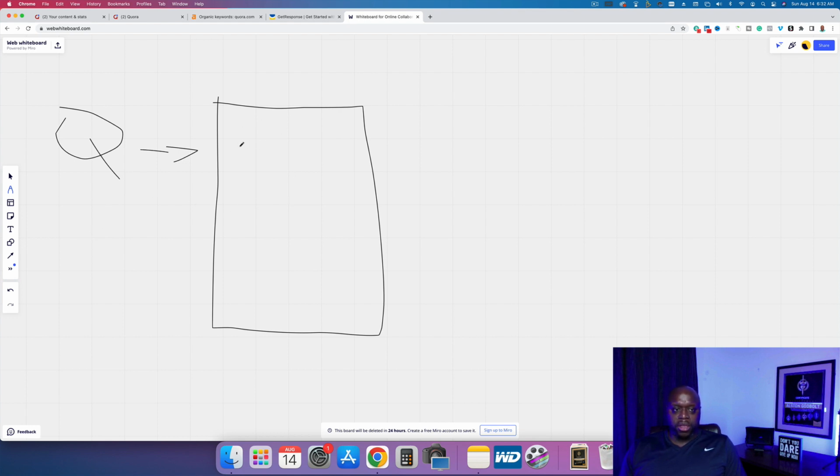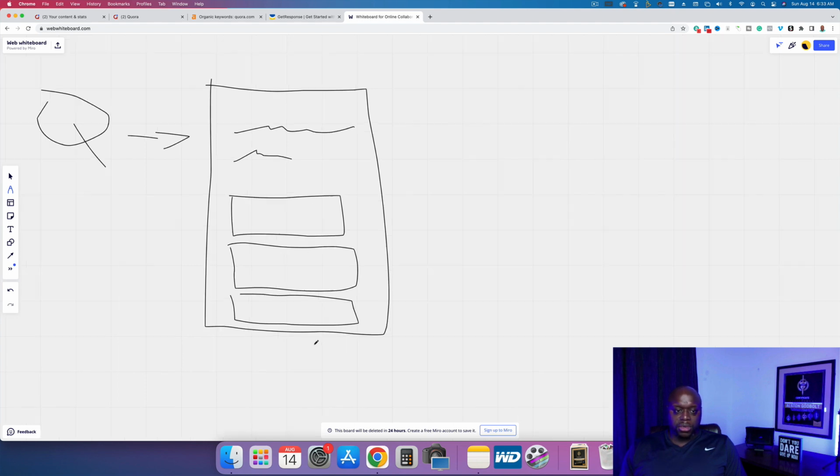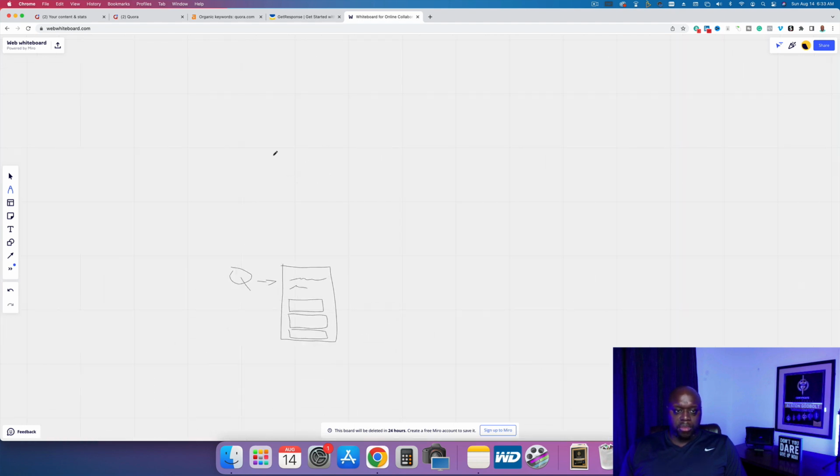So what we can do here is we can have a headline and then a sub headline if we're doing email marketing. If we're doing email marketing, we're going to collect their name, their email address, and then their phone number. Okay. If we're not doing email marketing, but I recommend that you should, we're just going to have a headline, a sub headline, and then a button.